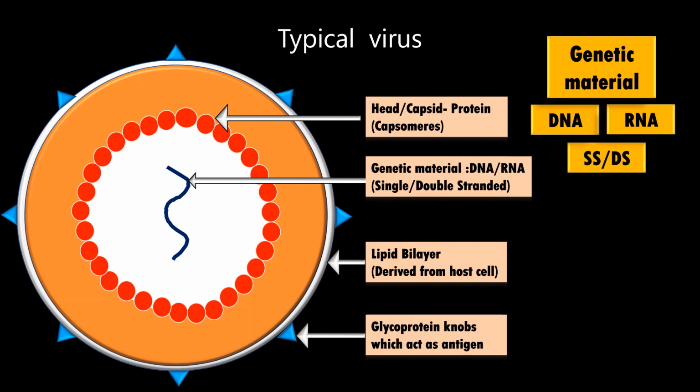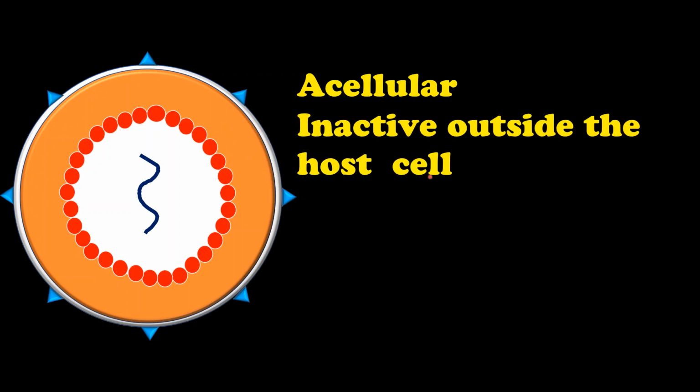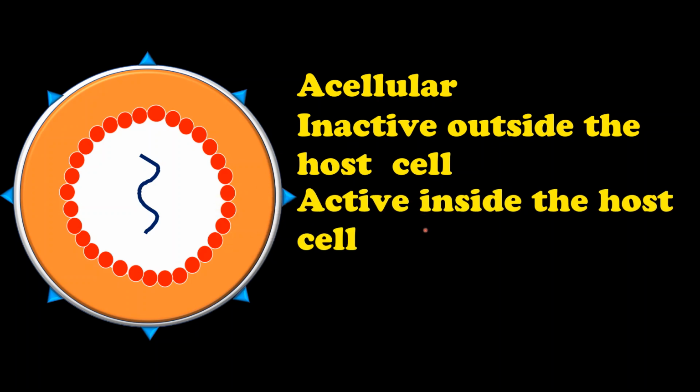Students, as said earlier, these viruses are acellular structures, that is, they don't have any cell-like structure. They are inactive outside the host cell, but once they infect the host cell, they take charge of the entire cell machinery.